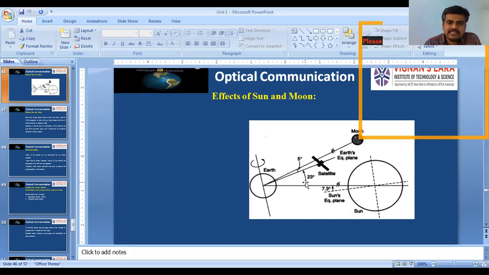Earth's orbital plane is making 23 degrees with the Earth's equatorial plane. Earth's equatorial plane is making 5 degrees with the moon's equatorial plane.